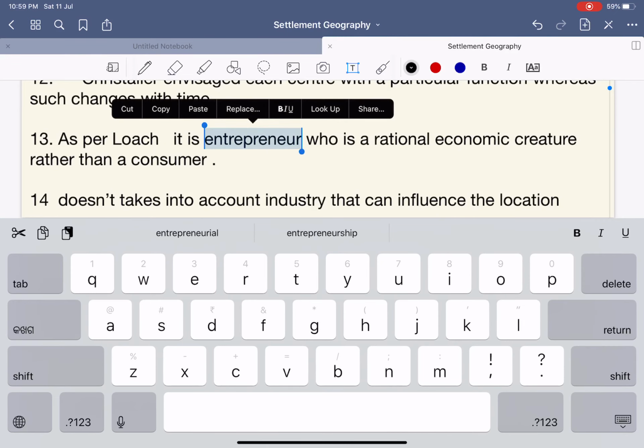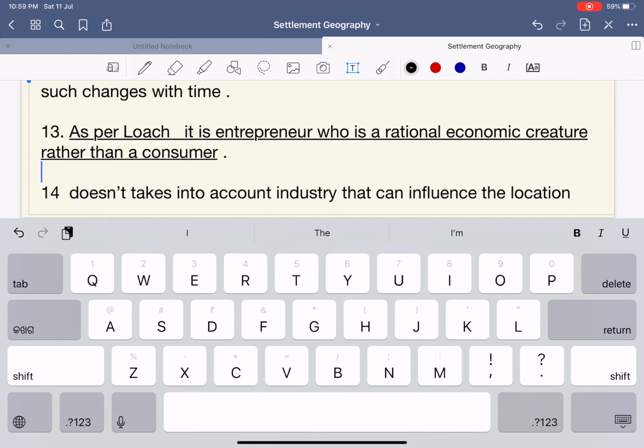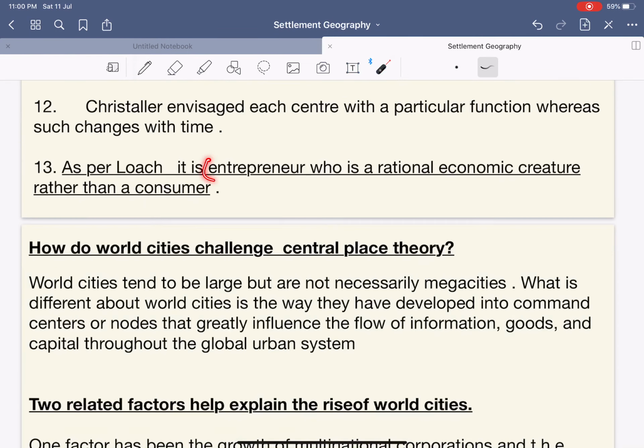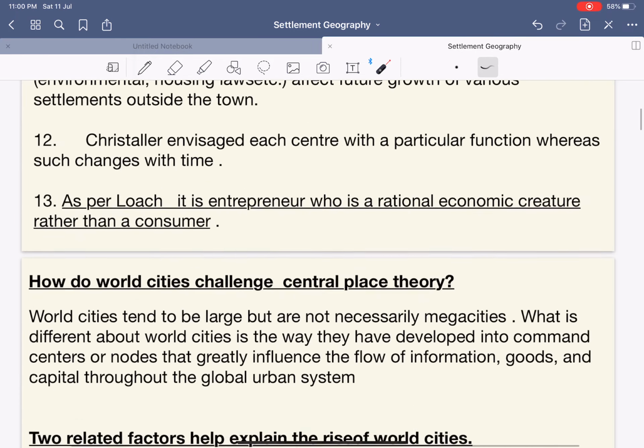It is the entrepreneur who is the rational economic creature rather than the consumer. Christaller said that the consumer is the rational economic creature who will travel less distance to gain maximum profit. But Losch says that the consumer is not a rational economic creature, because the consumer might not be profit seeking. On the other hand, an entrepreneur, or simply a businessman, could be the rational economic creature who runs after profit rather than the consumer. So this is the total technicalities of the central place theory.